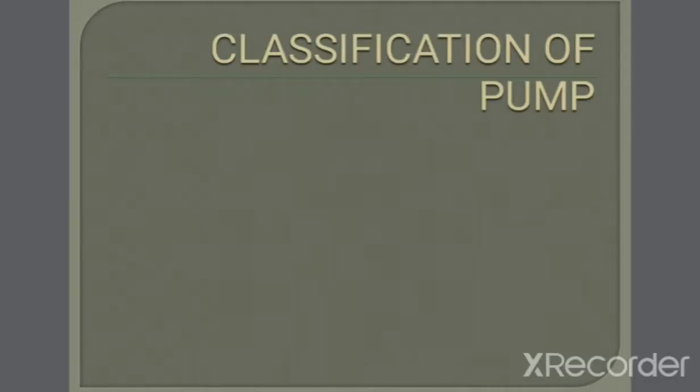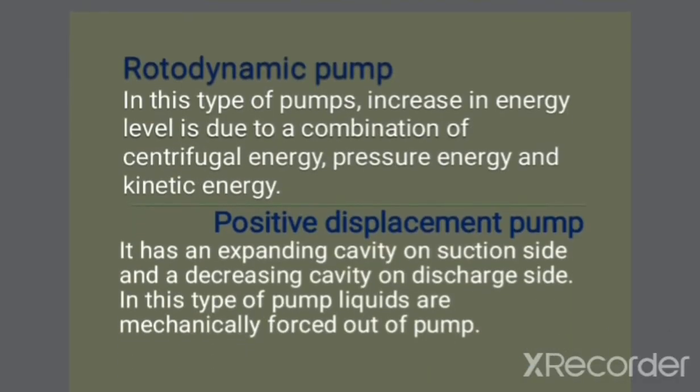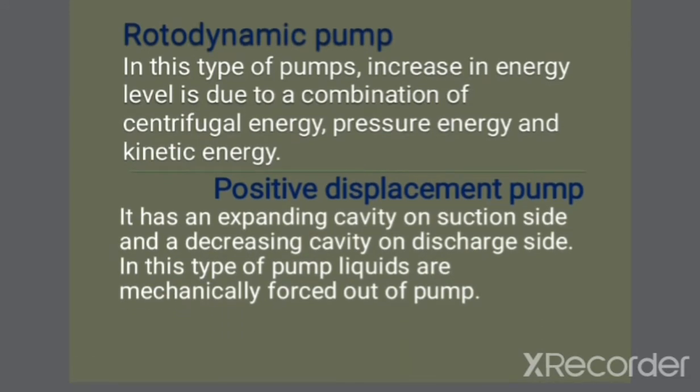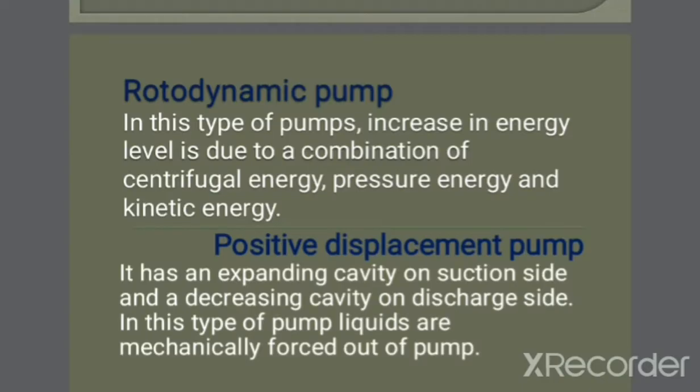Now, classification of pumps. Pumps are generally classified into rotordynamic and positive displacement pump. Rotordynamic pump is a type of pump in which the increase in the energy level is due to the combination of centrifugal energy, pressure energy, and kinetic energy. That is, all the three factors are responsible for the increase in energy level.